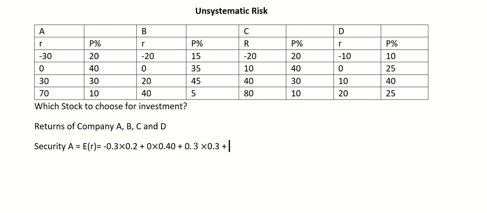Then we have 70%, 0.7 into 0.10, right? So we have multiplied returns with the probabilities. This is how we get expected returns. So we will just add it.